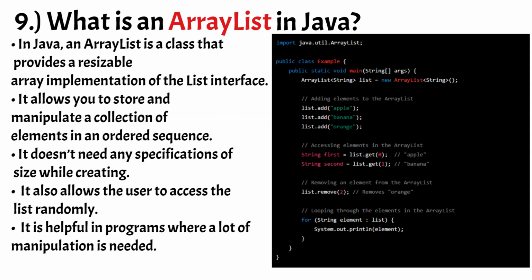We then access elements in the array list using the get method, remove an element using the remove method, and loop through the remaining elements using a for each loop. Array lists are dynamic in size, meaning that they can grow or shrink as needed. This makes them a useful data structure for situations where you need to store a collection of elements that may change in size over time.